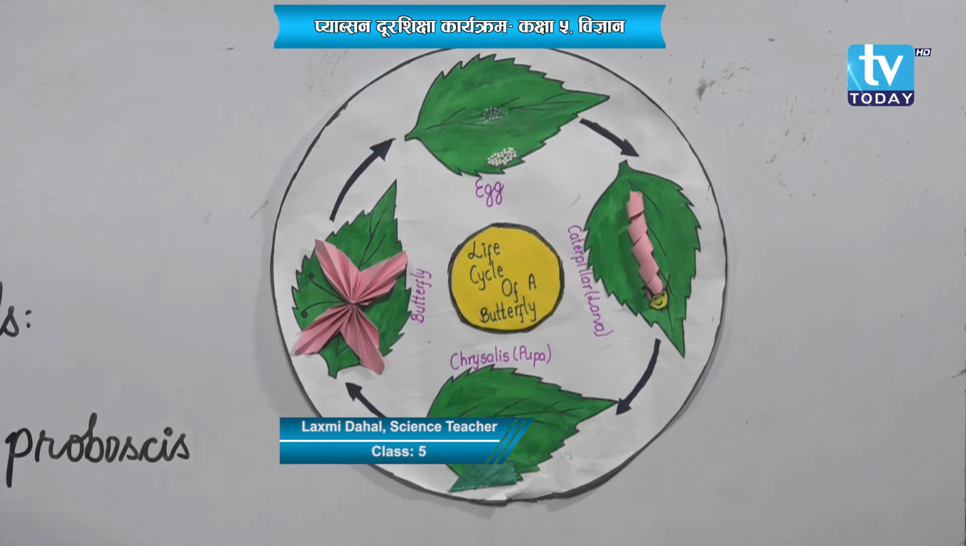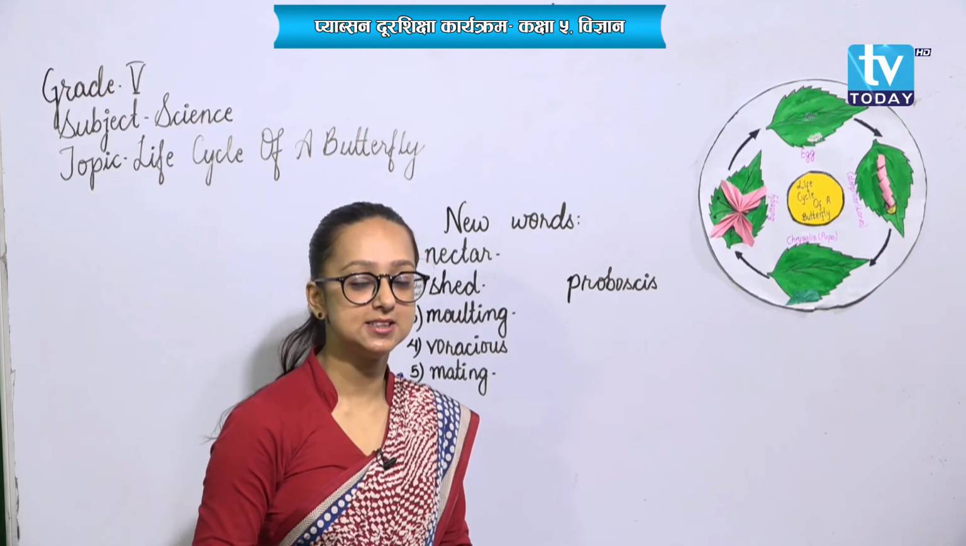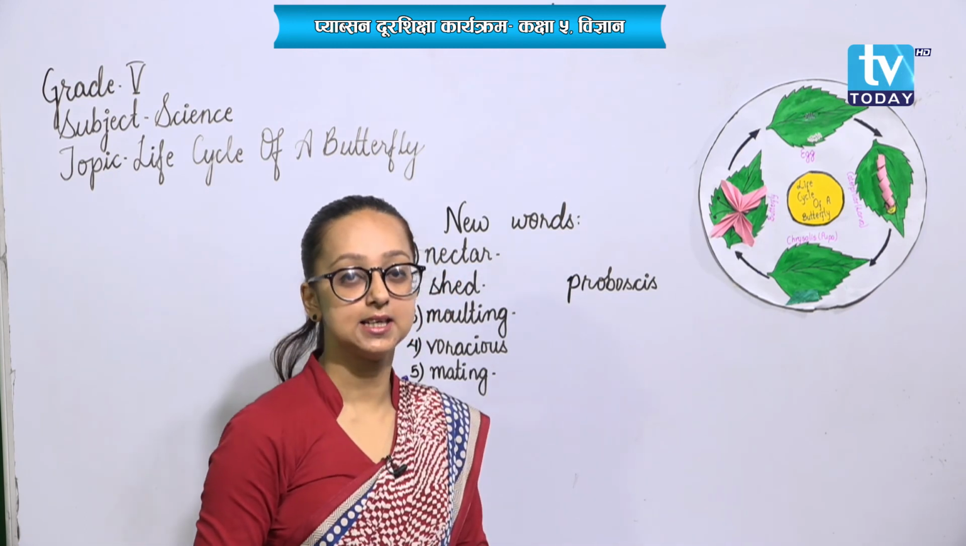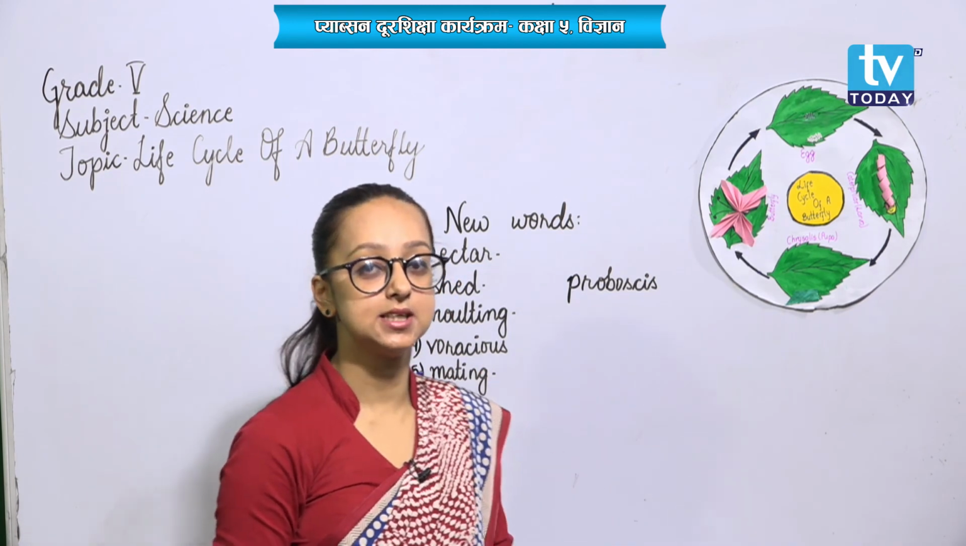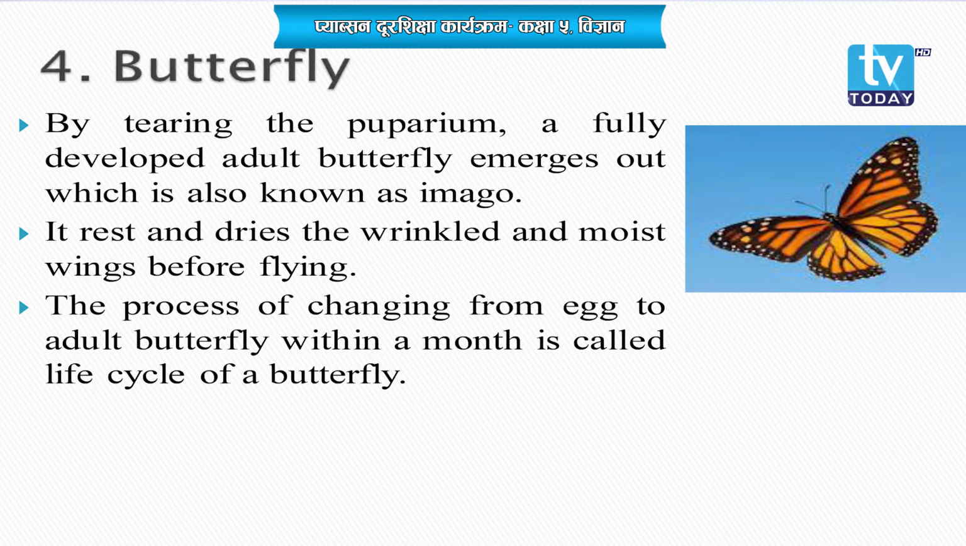Now let's move on to the fourth stage, that is the butterfly stage, where the pupa has already changed into a butterfly. By tearing the puparium, a fully developed adult butterfly emerges, which is also known as imago. So the next word is imago.